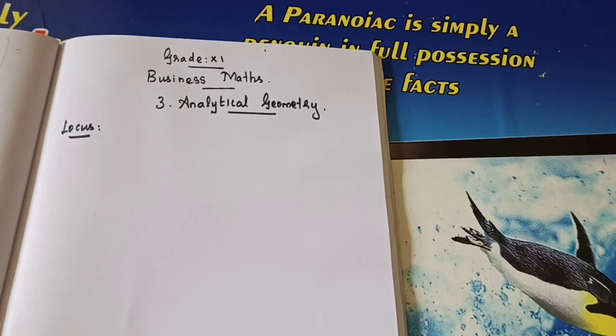Just now see your book, there one diagram is given. The locus of a point P of x1 comma y1 whose distance from the fixed point C of h comma k is a constant is a circle. The fixed point C is the center. Then the locus of a point whose distance from two points A and B are equal is the perpendicular bisector of the line segment AB. Just read it. Now when I am explaining you won't get any idea. So when we are doing the problem, I will explain what is the equation of a locus, because we are going to find the equation of a locus in the problems. Okay, got it? Let's move to the problem.